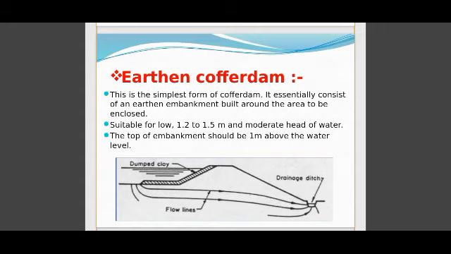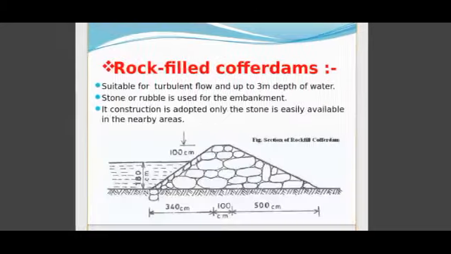An advantage of the earthfill coffer dam is that it is suitable for narrow and sluggish rivers. For a narrow river, the earthen coffer dam is used. Next, it is also suitable for low and moderate height of water. In this type of coffer dam, sand is the base for wet conditions and clay is suitable for dry conditions. The problem of erosion in sand embankment is common but can be solved by providing a drainage ditch as shown in the figure.